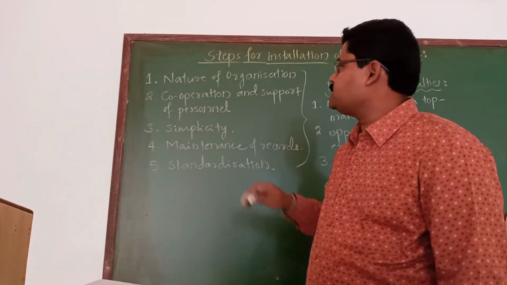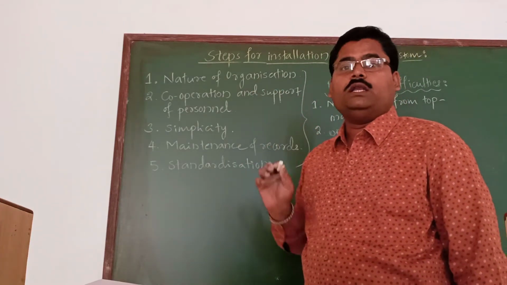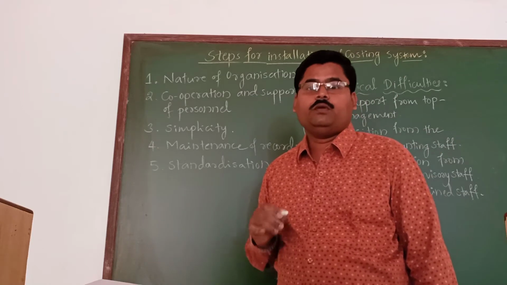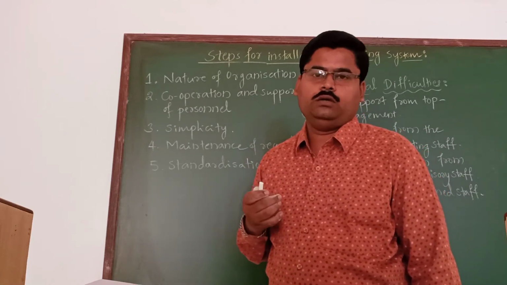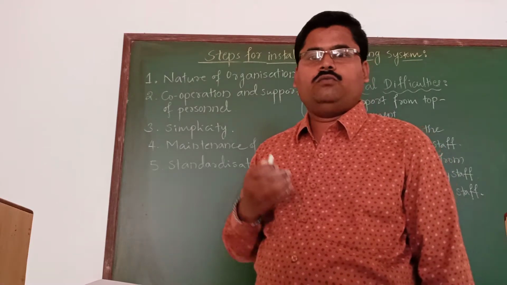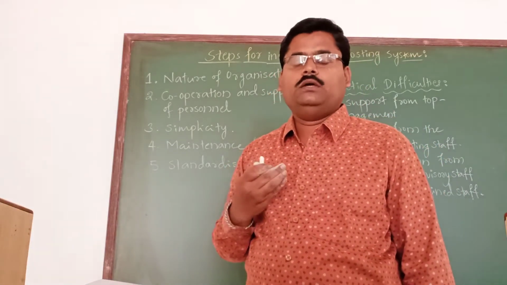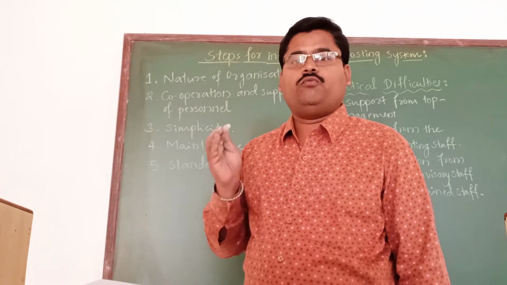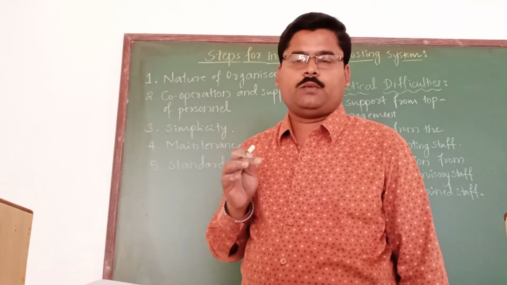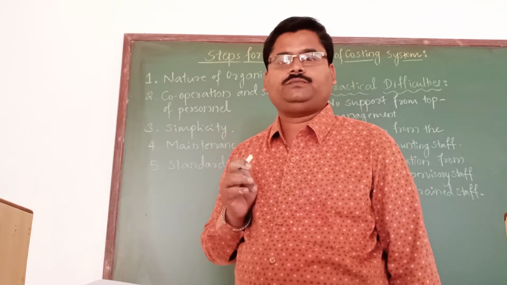So what is the first step? First is the nature of organization. Before we implement and install the costing system, first we have to determine the type of industry, the nature of organization, where it is going to be adopted and implemented.